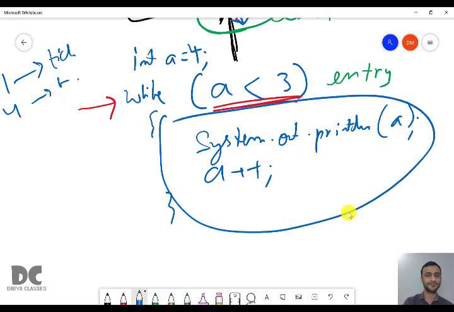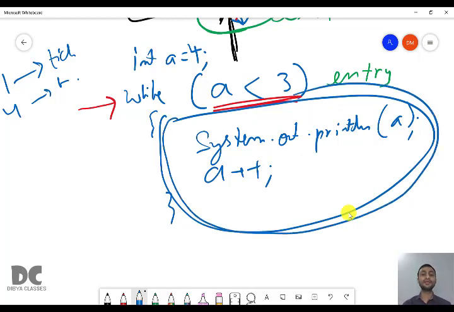This is the cinema hall. If it is 4, then this will become false. That means you don't have ticket. You cannot enter inside the cinema hall. So you are being checked before entering into the loop.